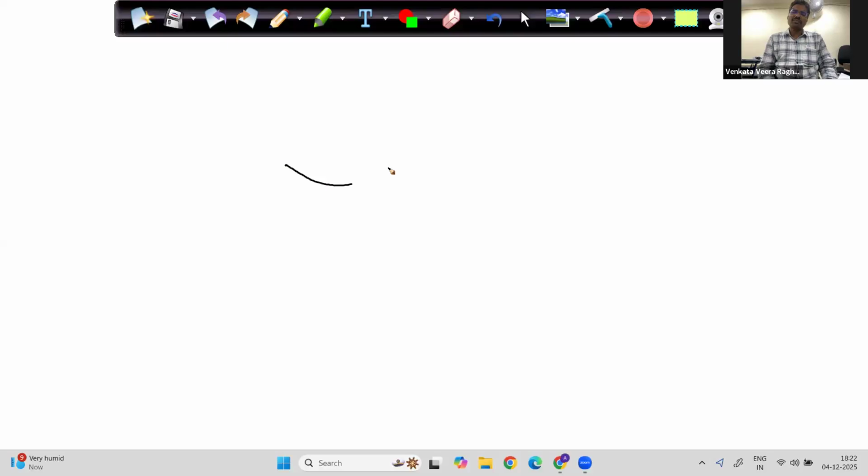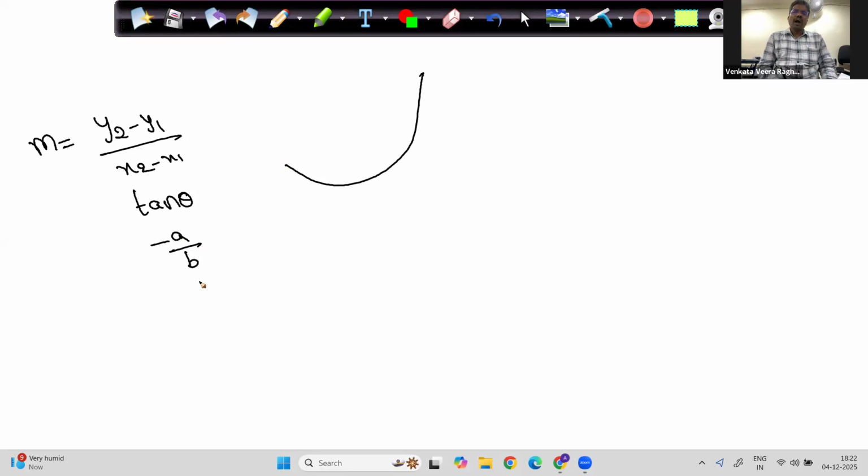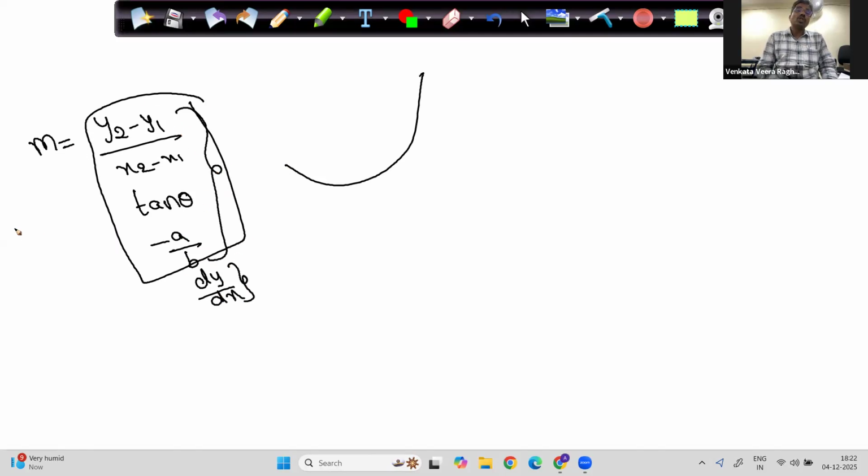Suppose I have some function. So what are the different ways to find slope? y2 minus y1 over x2 minus x1, the one which we just did now, the average value. Or tan theta, or minus a by b, or dy by dx. What is the difference between this and the remaining three is, these three are giving the average slope of the function. Try to understand what I am speaking. If you don't understand, you can ask me again.